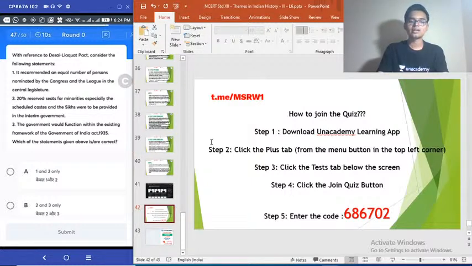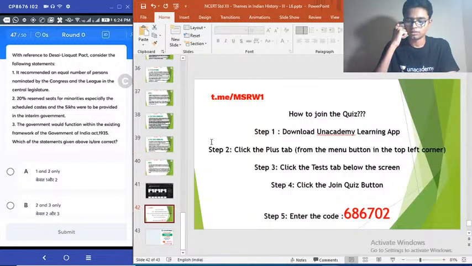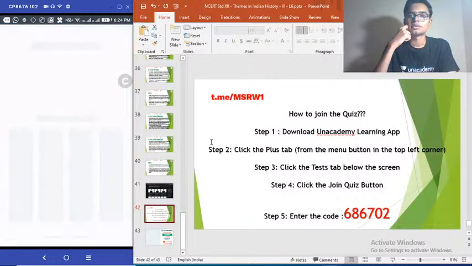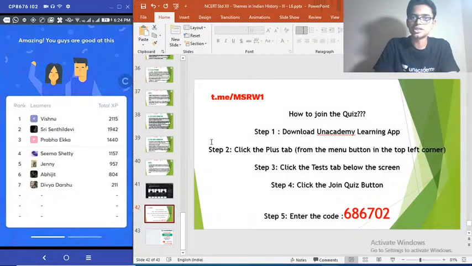Which of the statements given above is or are correct? Desai-Liaquat Pact, very important. You had to study about all these things that happened between 1940 and 1945. Wavell Plan, Desai-Liaquat Pact, CR formula. All these are important. Quit India Movement, Cripps Mission.